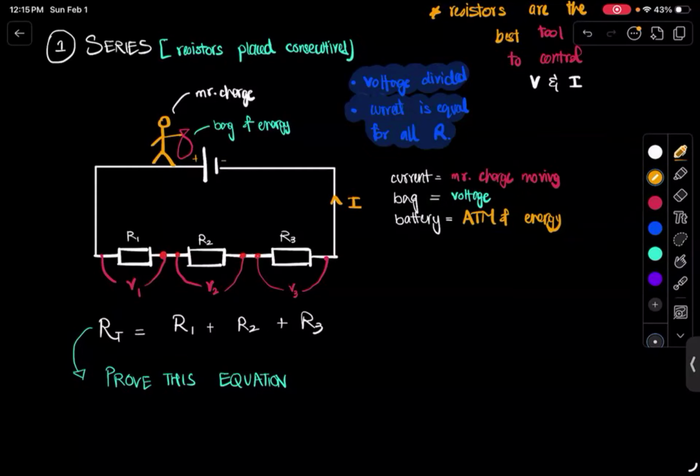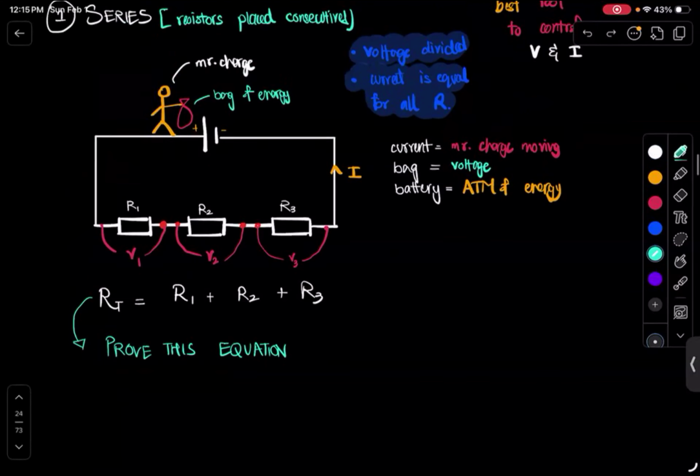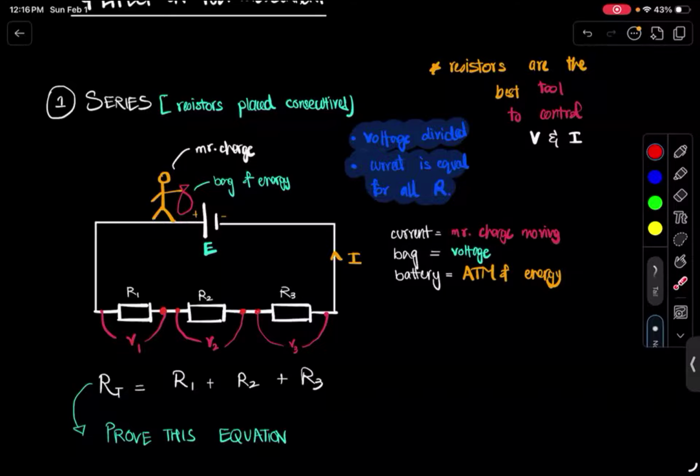So they say, prove this equation. This shows up pretty often in questions as well. Prove that RT is equal to R1 plus R2 plus R3. Now, how do we prove this? First of all, you have to know these two facts to derive it. Voltage is divided. By the way, this is the EMF, which is the total voltage provided by the battery. V1 is dropped, V2 is dropped, and V3 is dropped, right?